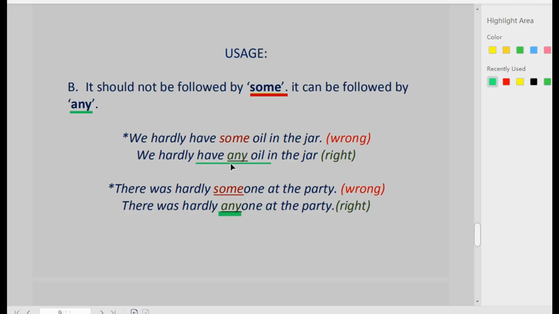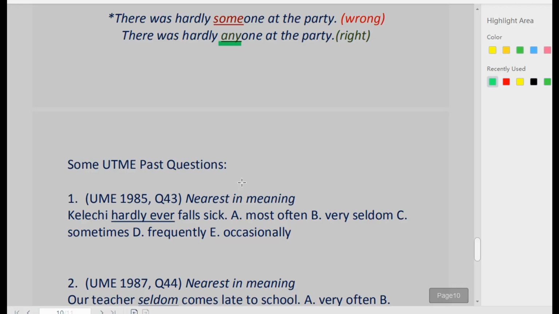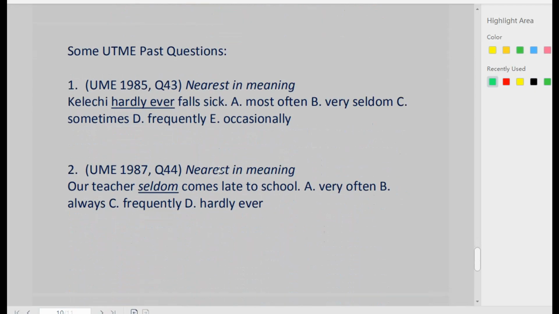Let's come to some UTME past questions relating to hardly. Number 1 here, we have a past question from UME 1985, question 45. Choose the option that is nearest in meaning. He hardly ever falls sick.